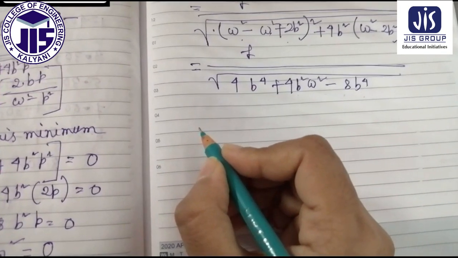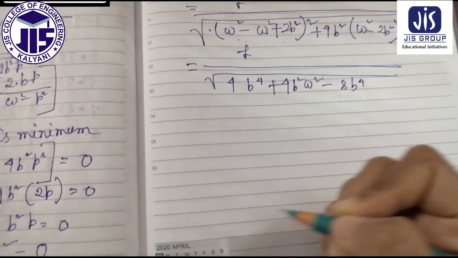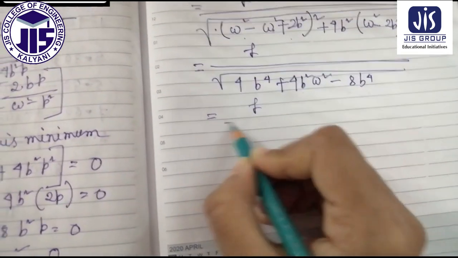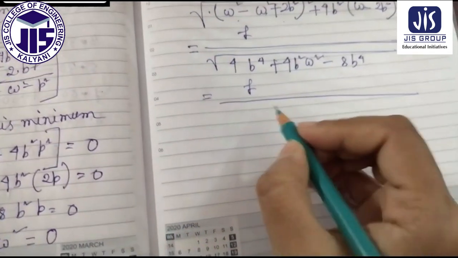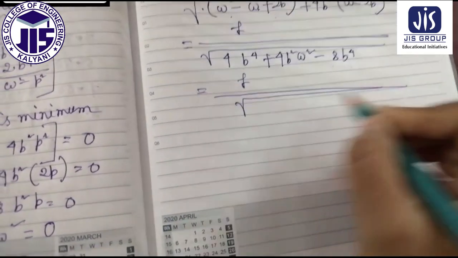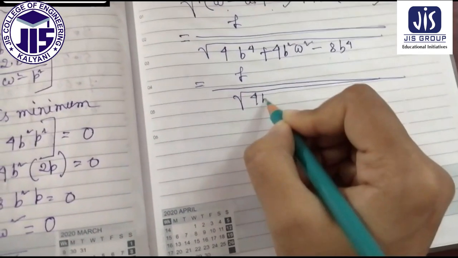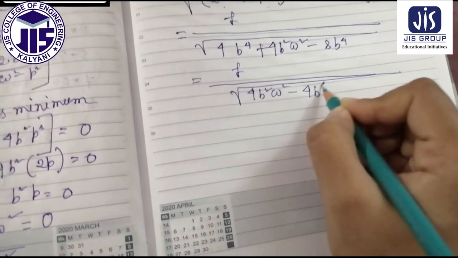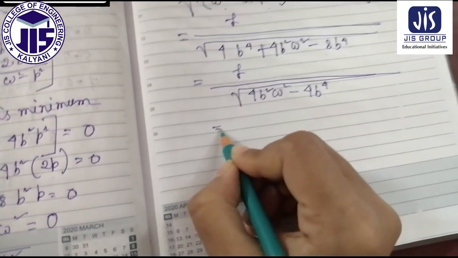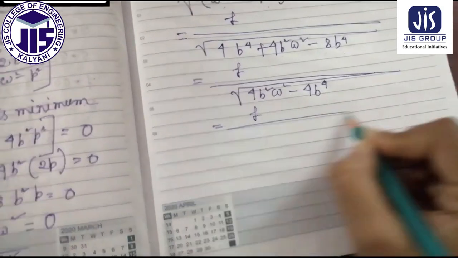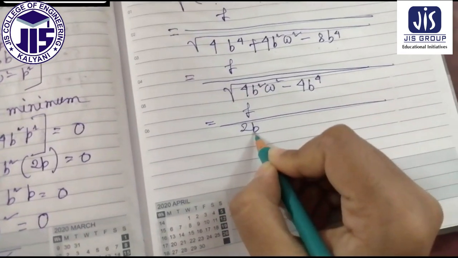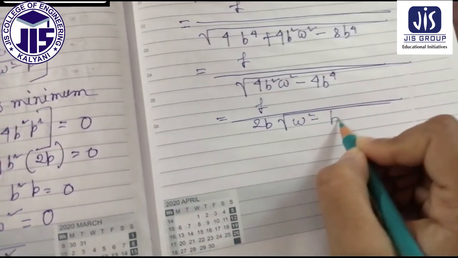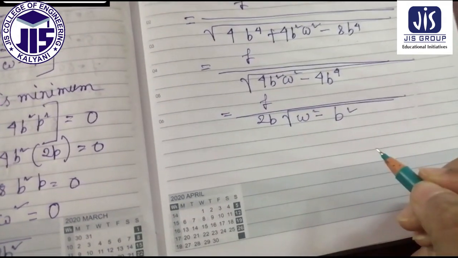Now for low damping, from this equation we have to simplify this one, that is root over of 4b square omega square minus 4b to the power 4, which is equal to F divided by 2b into root over of omega square minus b square.